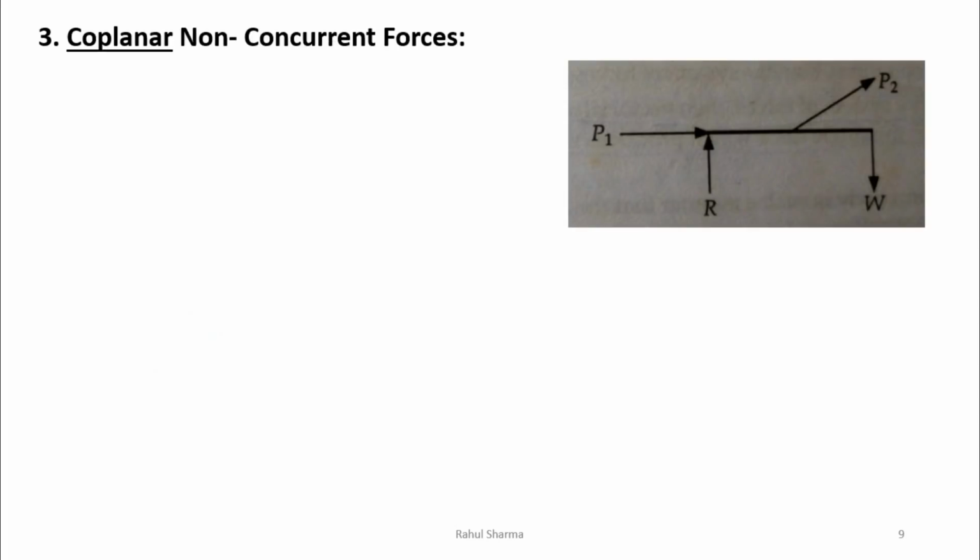Now the third type is coplanar non-concurrent forces. Coplanar non-concurrent forces means all the forces lie in the same plane, like on the floor, but their lines of action do not pass through a single point. We can say, like forces on a ladder resting against a wall with a person standing on it, but not at its center of gravity.